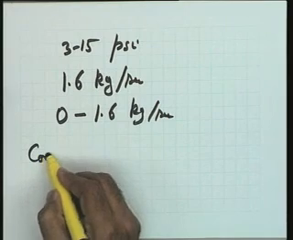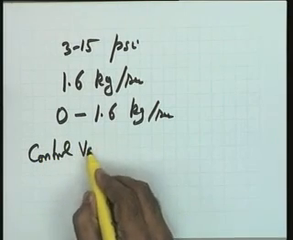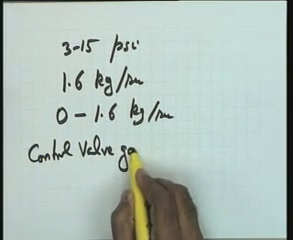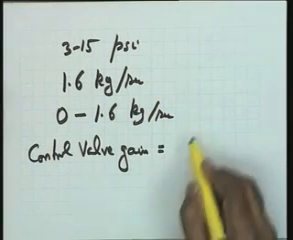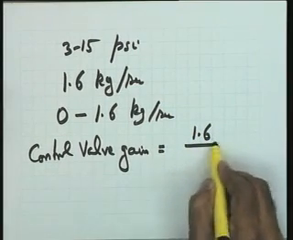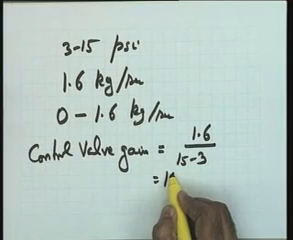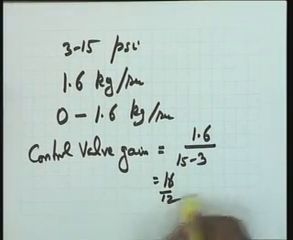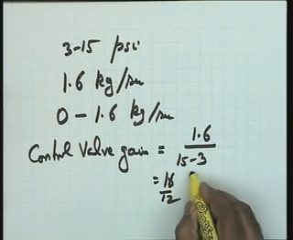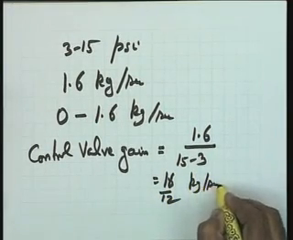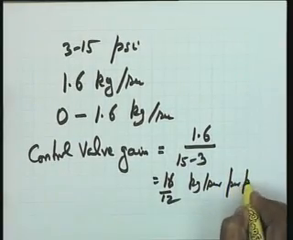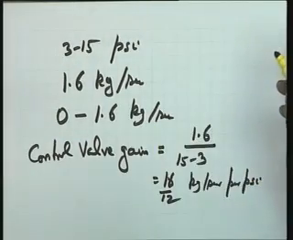So what is the control valve gain? The control valve gain, in this case, is 1.6 divided by 15 minus 3, which is equal to 1.6 divided by 12. What are the units? Kilograms per second per psi. This becomes the control valve gain.